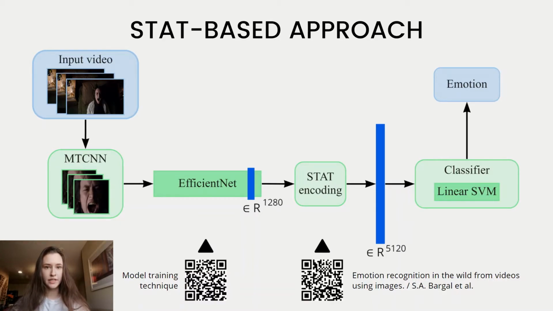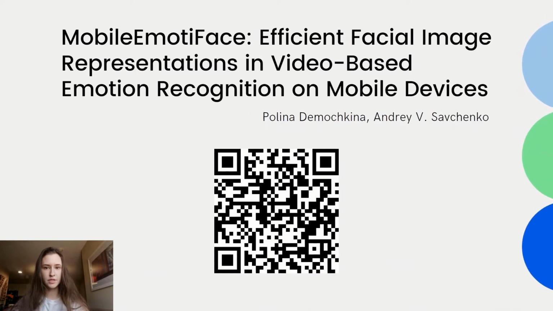We have previously conducted experiments to prove our hypothesis that preliminary training of the feature extractor for the recognition of facial attributes such as age, gender, and identity significantly boosts the performance of the emotion recognition task. We have also studied different facial detectors and pre-processing techniques in this pipeline. If you want to learn more about why we use the MTCNN facial detector and the L2 normalization technique, please check out our previous paper.